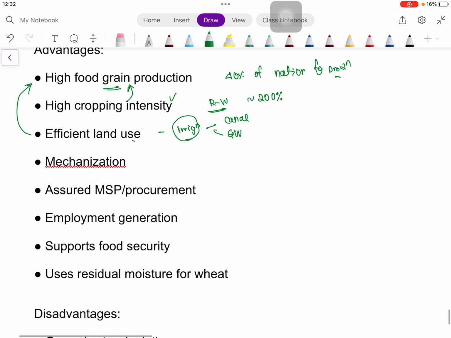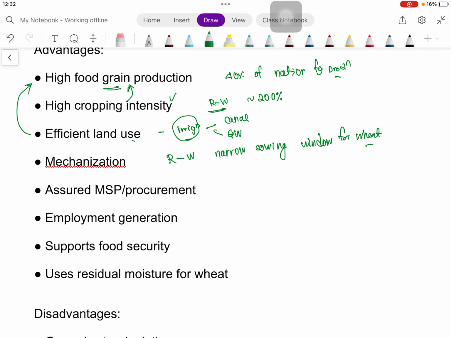Then mechanization is mainly followed here, because after rice we are taking wheat. In this time period after rice, there is a very narrow gap, or narrow sowing window, for wheat. And as we know, when we delay the sowing of wheat, the yield of wheat can be significantly reduced. So we are not compromising on the sowing date of wheat.